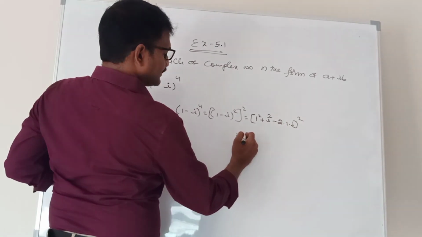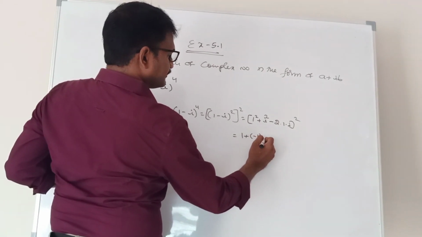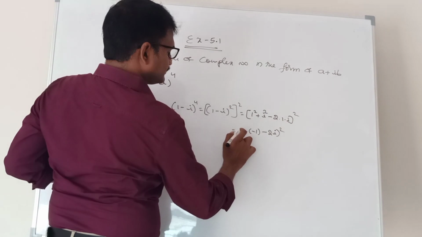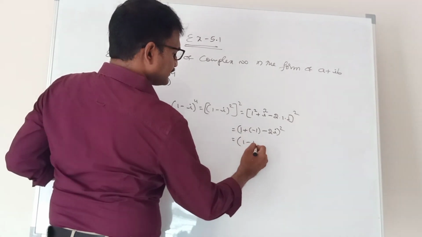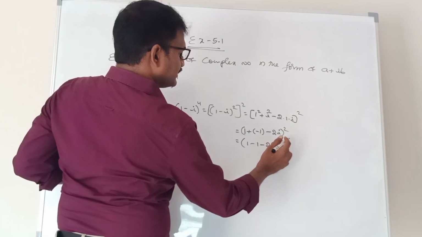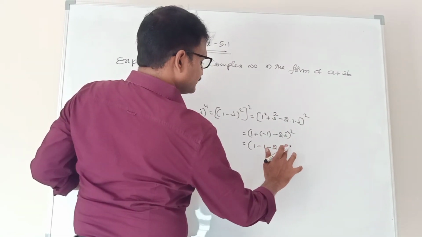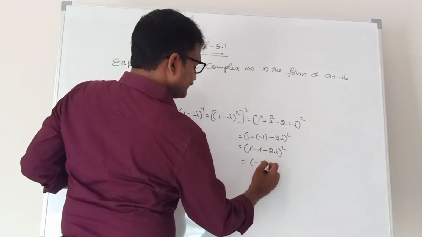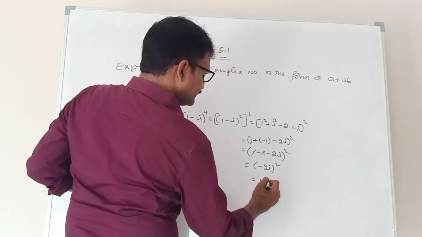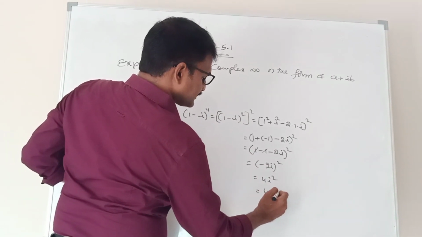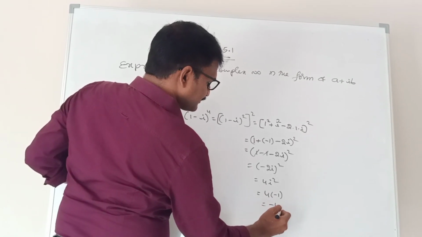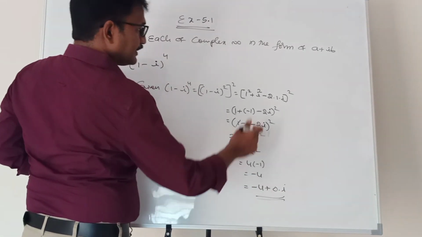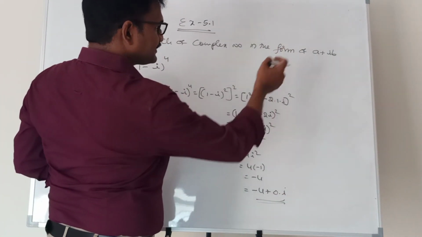So 1 square means 1, i square value is minus 1, minus 2 into 1 into i is 2i, whole square. 1 minus 1 gets cancelled, minus 2i whole square. Minus 2 square means 4 into i square, 4 into minus 1, i square value is minus 1. Minus 4. So minus 4 we can write as minus 4 plus 0 into i, which is in the form of a plus ib, where a is equal to minus 4, b is equal to 0.